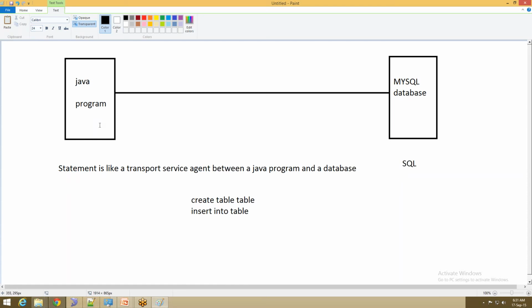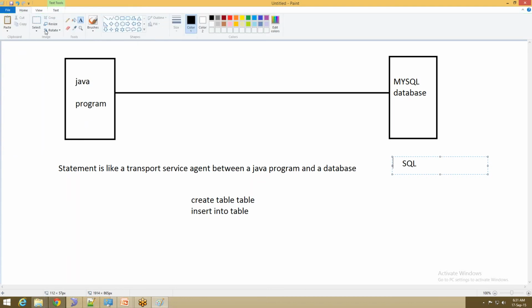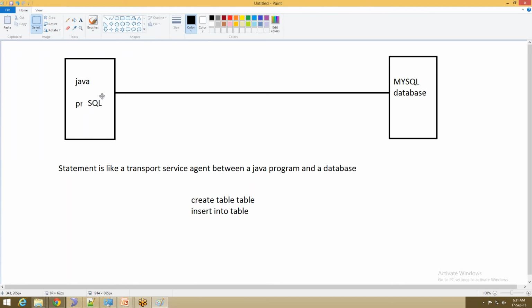So in this also, to transport the SQL query from the Java program to MySQL, we require a statement object which is carrying my SQL query from the Java program to the database.